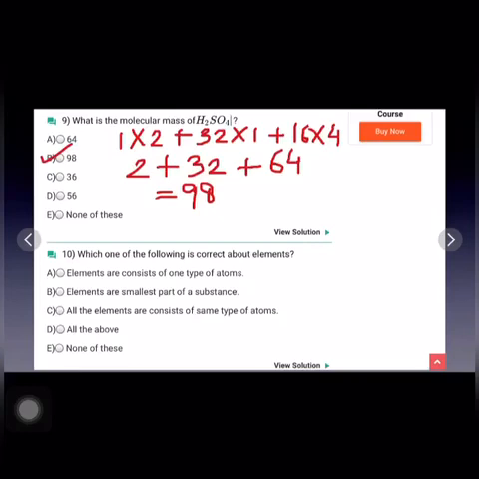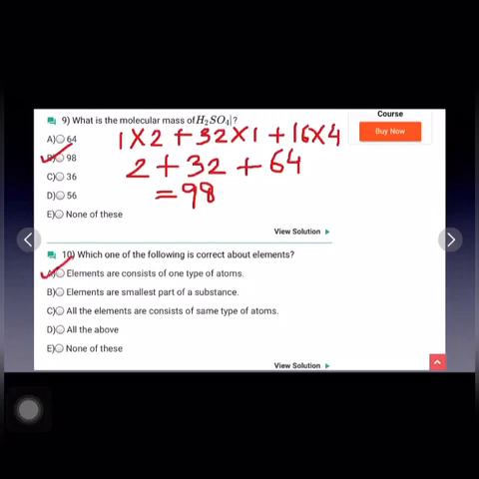Next is, all the elements consist of same types of atoms. This is also incorrect, because different elements consist of different types of atoms. For example, carbon is an element which consists of carbon atoms. Oxygen is an element which consists of oxygen atoms. So all the elements consist of different types of atoms. So the correct statement about elements is A part, that is, elements consist of one type of atom.